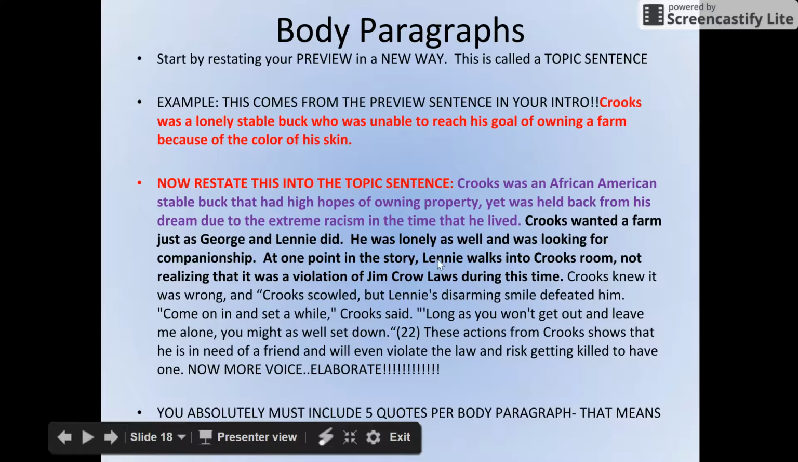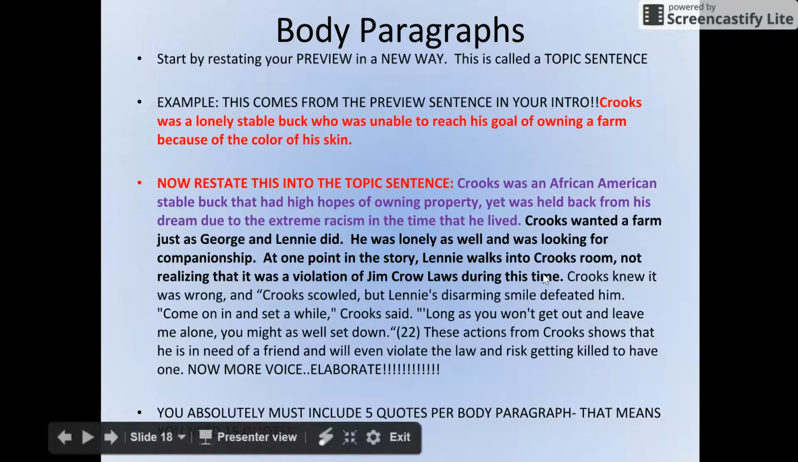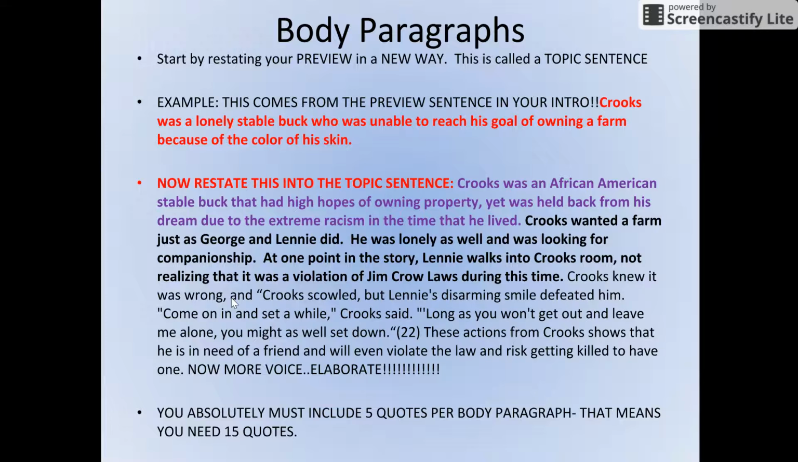At one point in the story, Lenny walks into Crooks's room, not realizing that it was a violation of Jim Crow laws, laws back then that were prejudiced and said Black and white people couldn't be together during this time. Crooks knew it was wrong, and then here's my quote from the novel. Crooks scowled, but Lenny's disarming smile defeated him. Come on in and sit a while, Crooks said. As long as you won't get out and leave me alone, you might as well sit down.